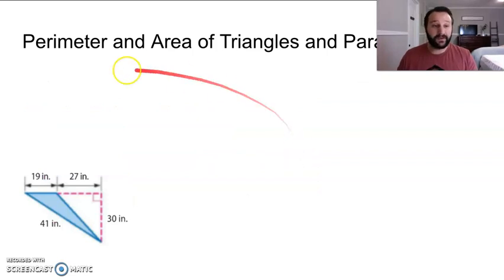All right, now we're diving into area of triangles. So we've got a little bit of a different formula, right?